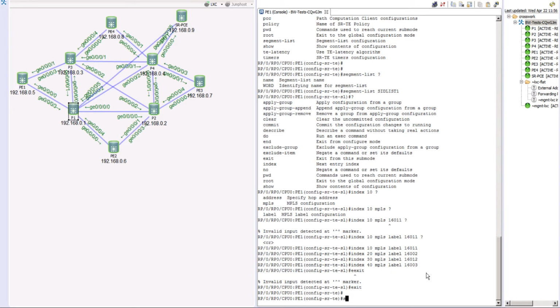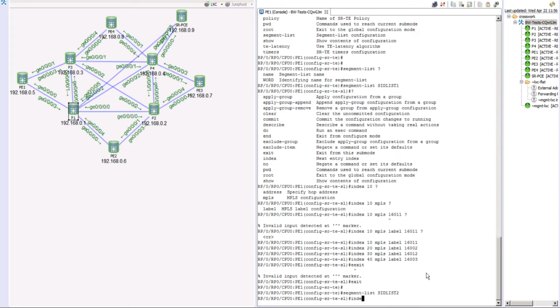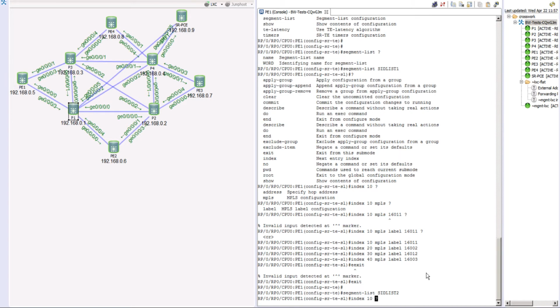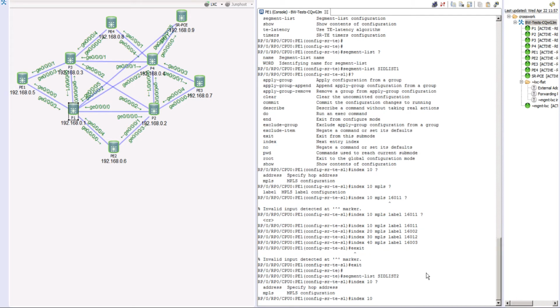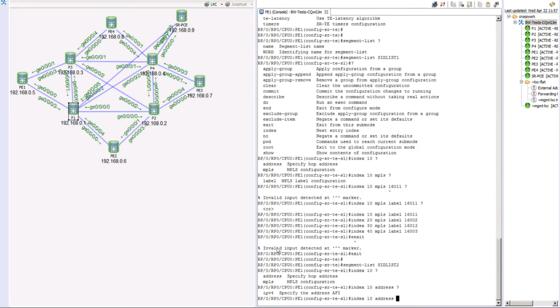Let's go ahead and create one more segment list. So I'll say segment list, and I'm going to call it SID list 2 in this case. And again, index 10. And again, if you recall, there were two potential options. We can either use an MPLS label, or we can also specify the address for the next hop. So let's use the address. So from P1, I'm saying, okay, hey, I don't care how you go, but I want you to come directly to this node, so I can say, pick this particular next hop.